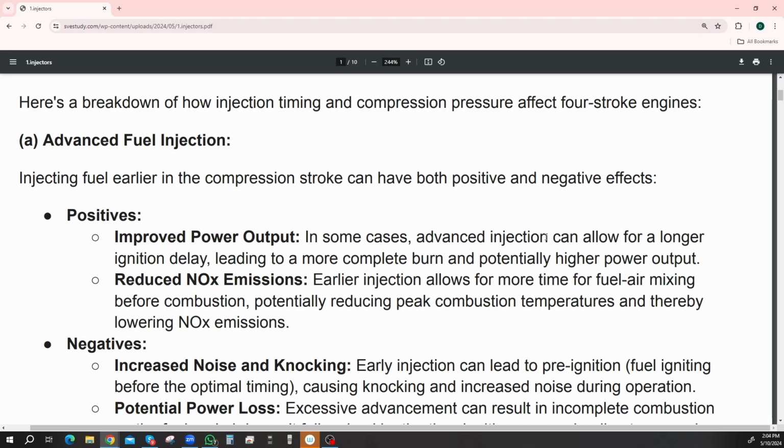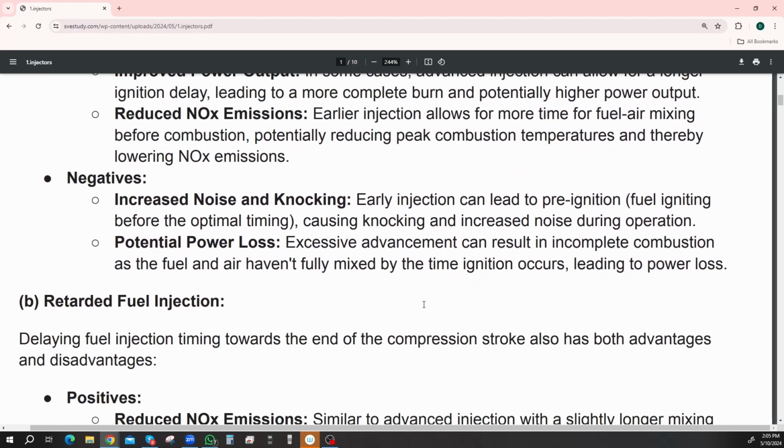The positives are it improves power output. In some cases, advanced injection can allow for a longer ignition delay, leading to more complete burn and potentially higher power output. It can reduce NOx emissions. Early injection allows for more time for fuel-air mixing before combustion, potentially reducing peak combustion temperatures and thereby lowering NOx emissions. The negatives of advanced fuel injection are increased noise and knocking.